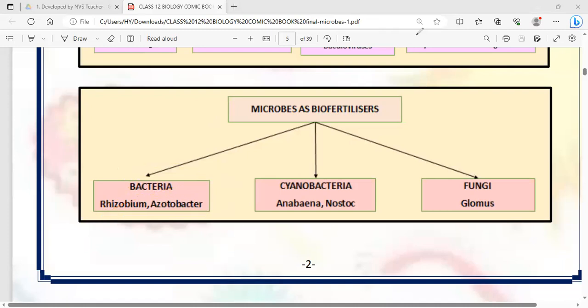Normal fertilizers also increase fertility, but they are chemical in nature. Organisms like Rhizobium and Azotobacter can be used as fertilizers. Cyanobacteria are algae used as fertilizer. Glomus is a fungus acting as a biofertilizer.